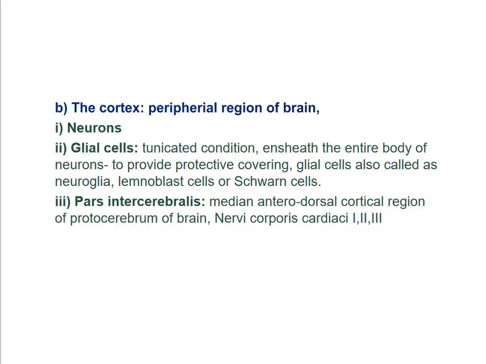Sometimes a single glial sheath may enclose various axons or a single axon may be encircled by a large number of glial sheaths. The glial cells are also termed neuroglia, lemnoblast cells or Schwann cells. And such cells are classified into 3 or 4 categories in case of Rhodnius, in case of Musca or in case of Formica.